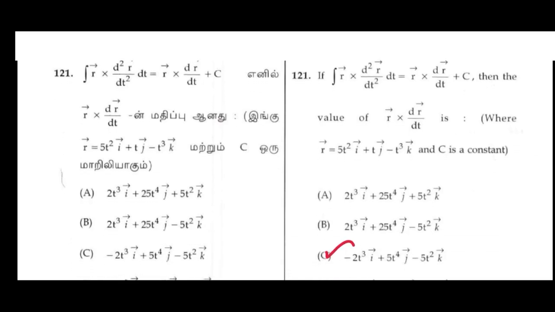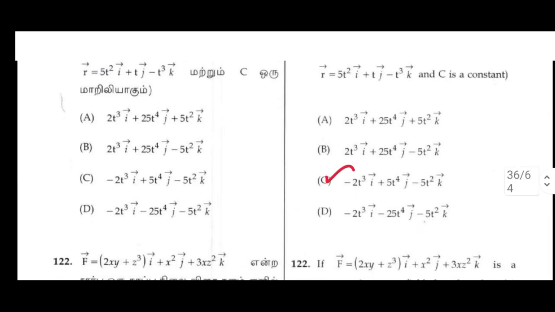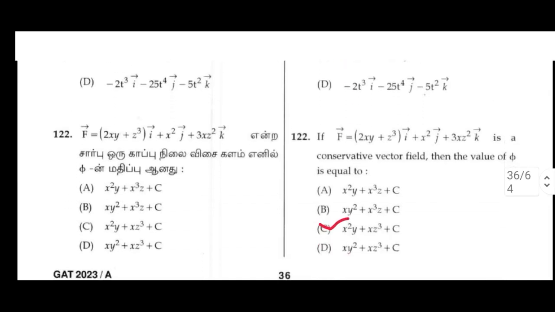121. If ∫ r × d²r/dt² dt = r × dr/dt + c, then the value of r × dr/dt is ___, where r = 5t² i + t j − t³ k and c is a constant. Option C: −2t³ i + 5t⁴ j − 5t² k.